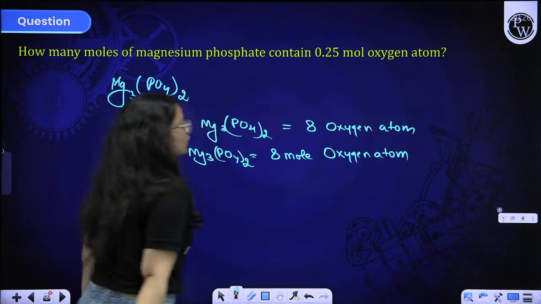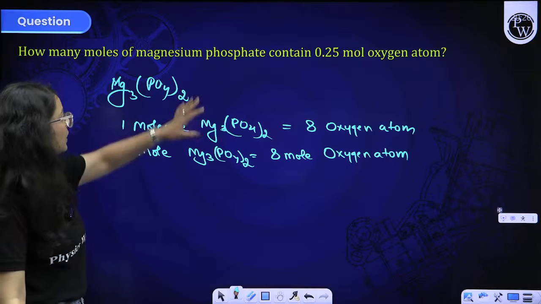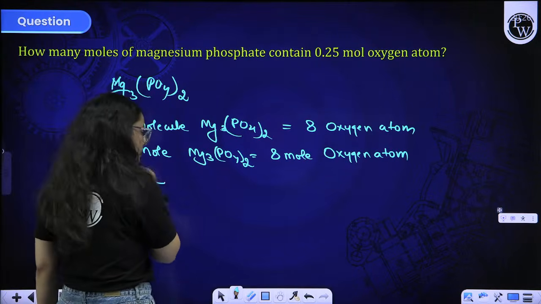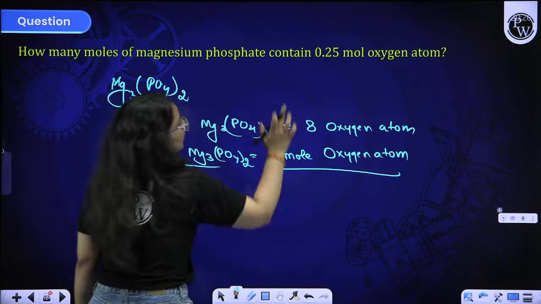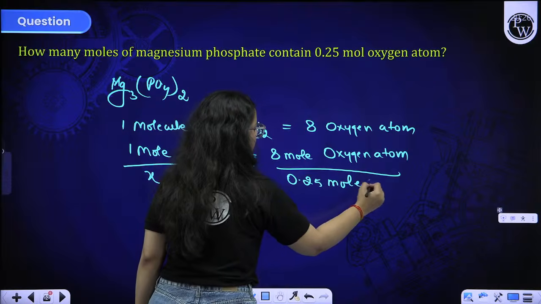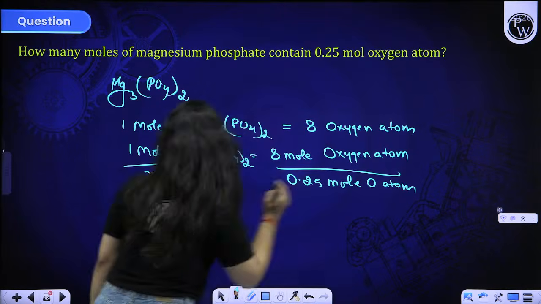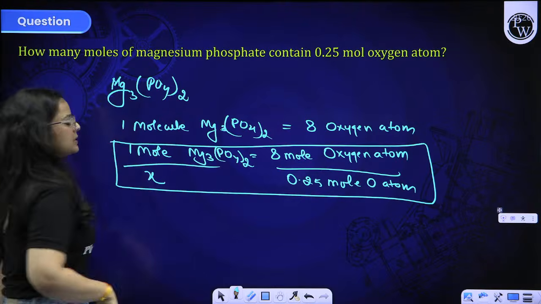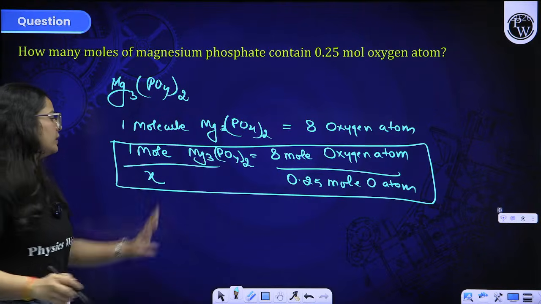And if I want to find out how many moles of magnesium phosphate, so X, with 0.25 mole oxygen given to you, you can just simply find out the value of X by this formula. So X will come out to be how much, beta?